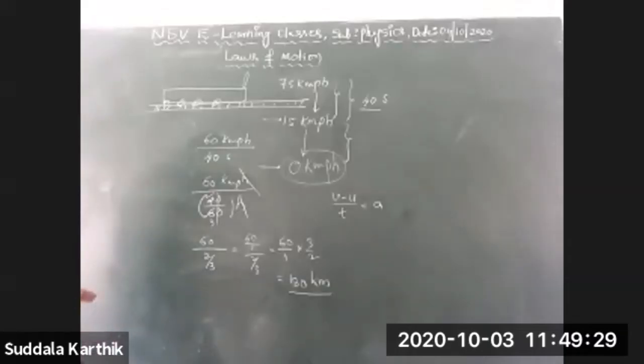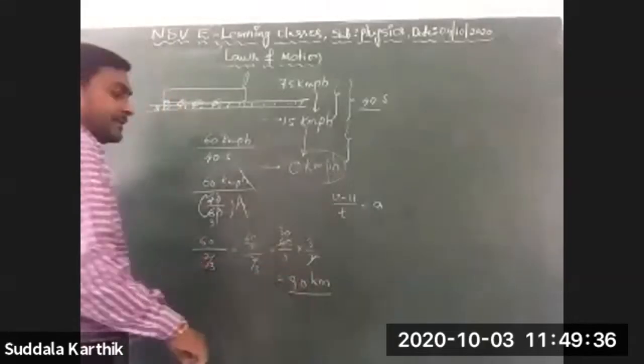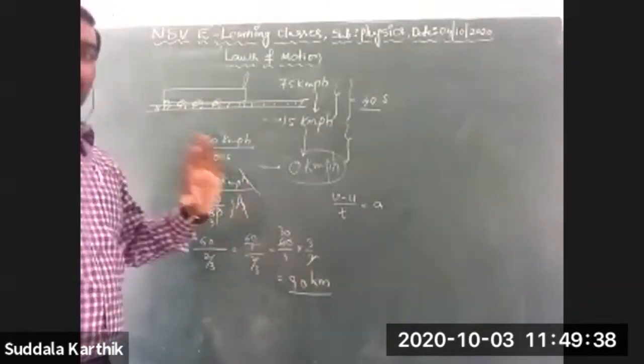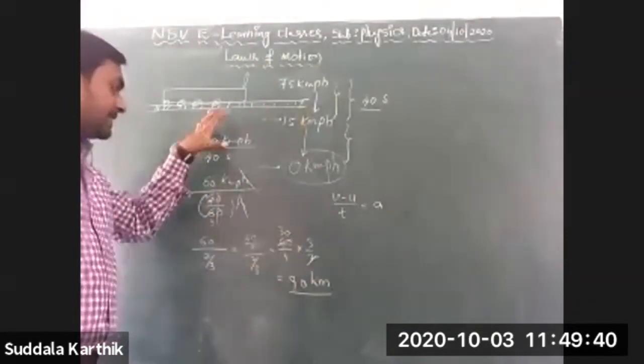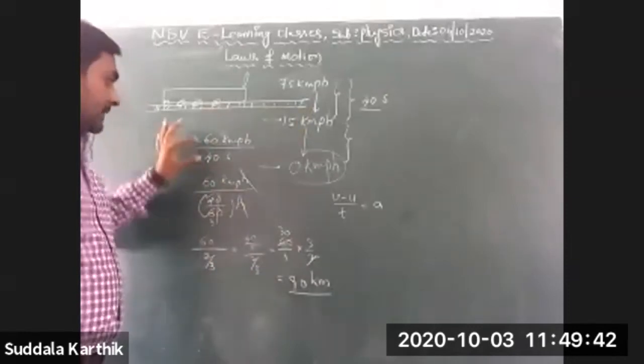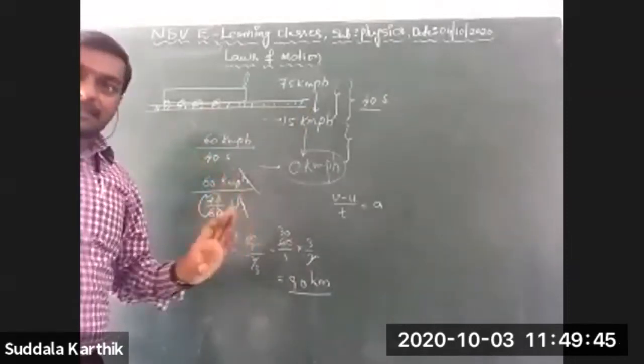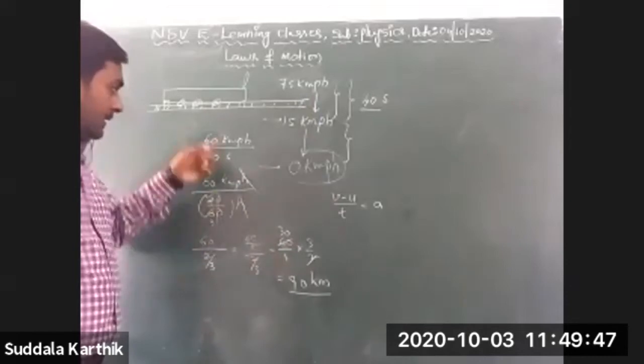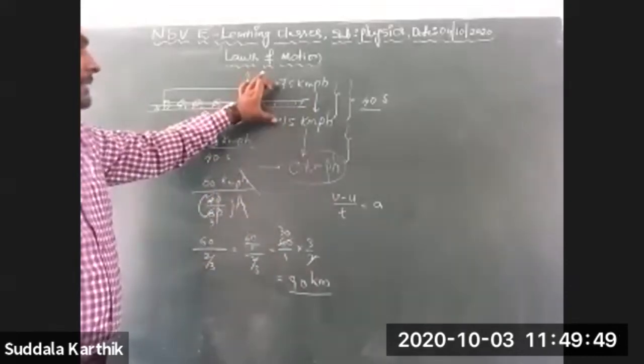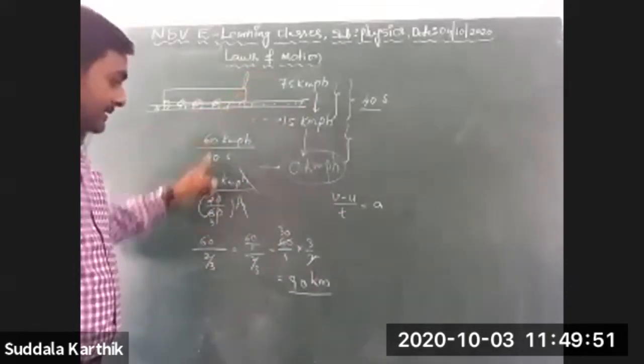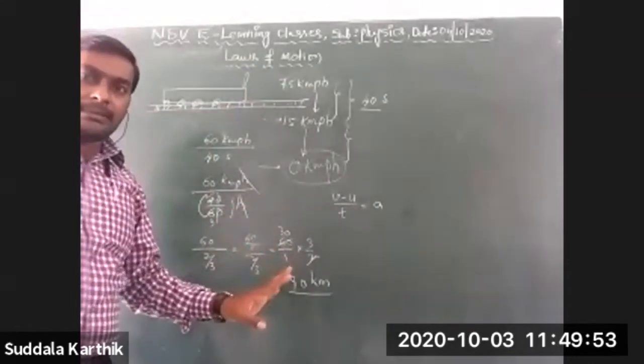Sir, tell me. 90 kilometers. Which 90? Wait. Right, 30 is there, and this is 90 kilometers. Don't worry, Nana. It is not required. I have explained it only for our future concepts. Like this, you can calculate if the distance was asked. In this time duration, how much distance it traveled. That is not our concentration.